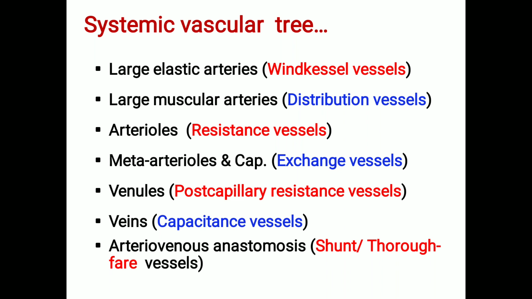The systemic vascular tree, the organization: the large one is the large elastic artery, which we also call Wind-Kessel vessel, that is your aorta, which is followed by the large muscular artery, the distribution artery, which forms arterioles. These arterioles form the meta-arterioles and capillaries. From the capillaries it forms the venules to veins. And there is an arteriovenous anastomosis.